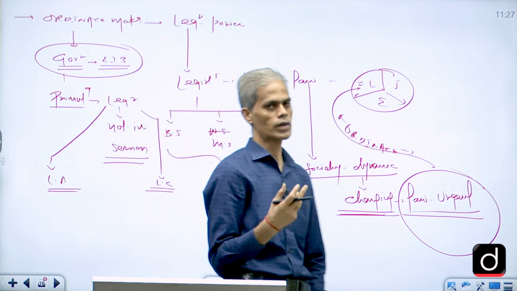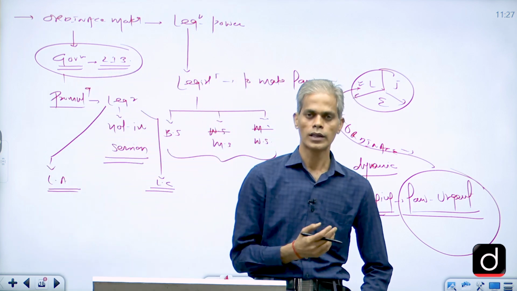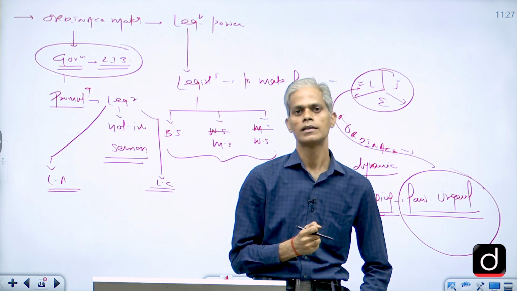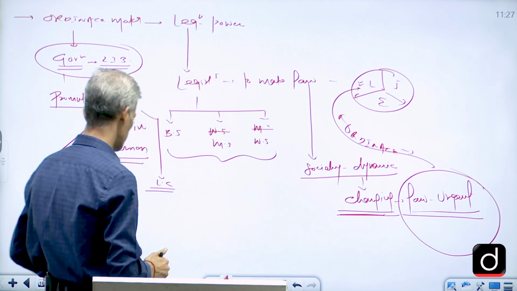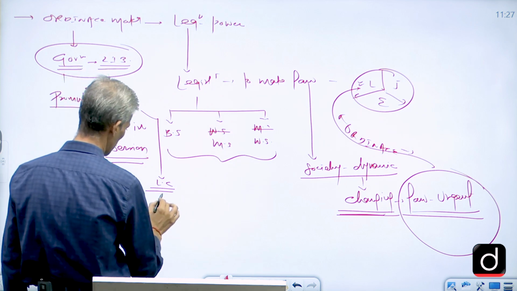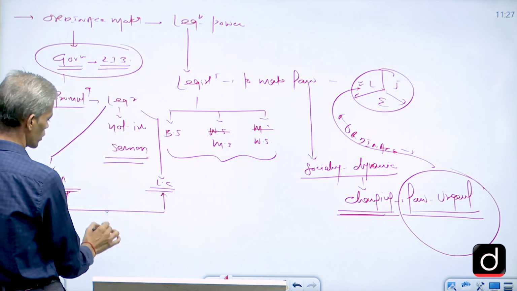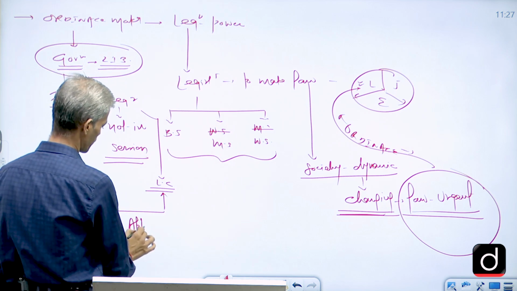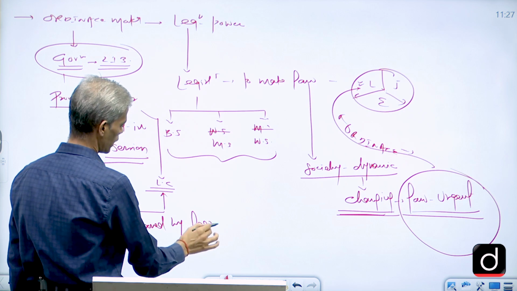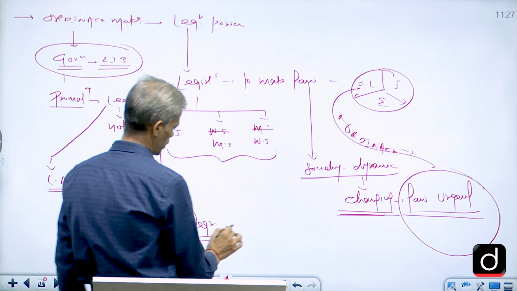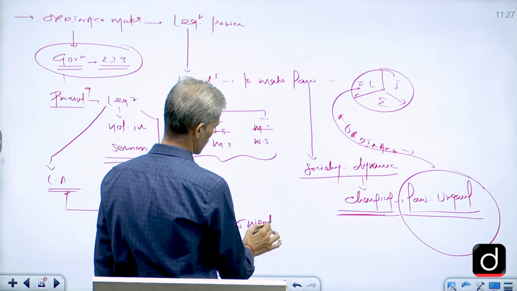These ordinances will have the same effect, as I said, equivalent to a law passed by the state legislature. However, what we have to remember here is that ultimately the power to make laws lies with the legislature only. So it must be approved by the legislature within 6 weeks from when the assembly reassembles.